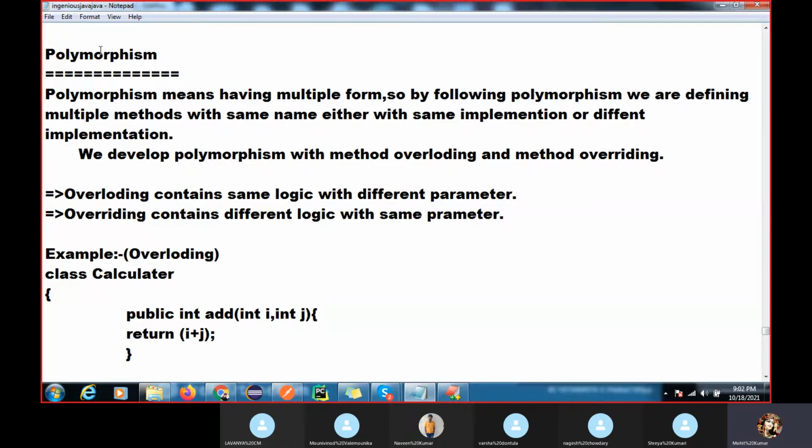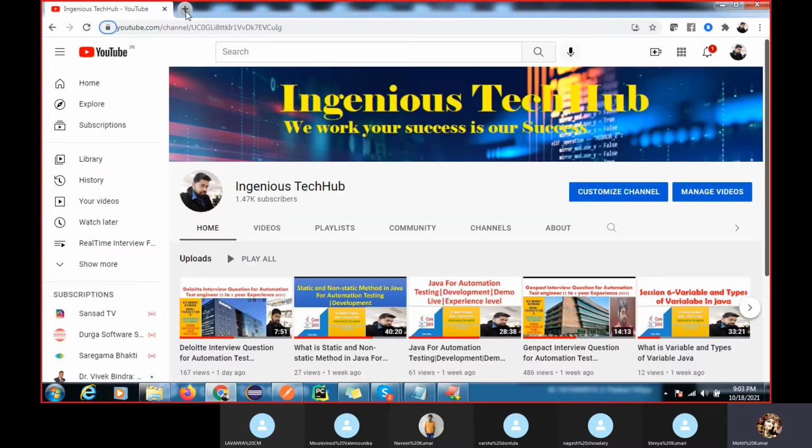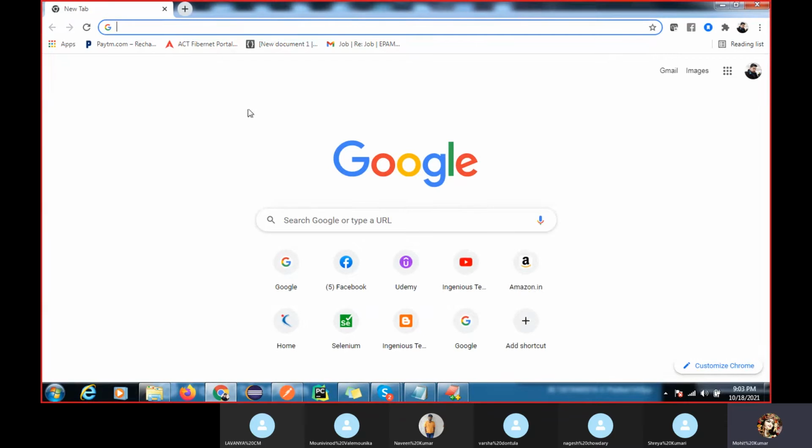I gave a real-time example of polymorphism: one type, e-commerce, holding multiple types of subclasses, like E-commerce e = new Flipkart. This is one type.